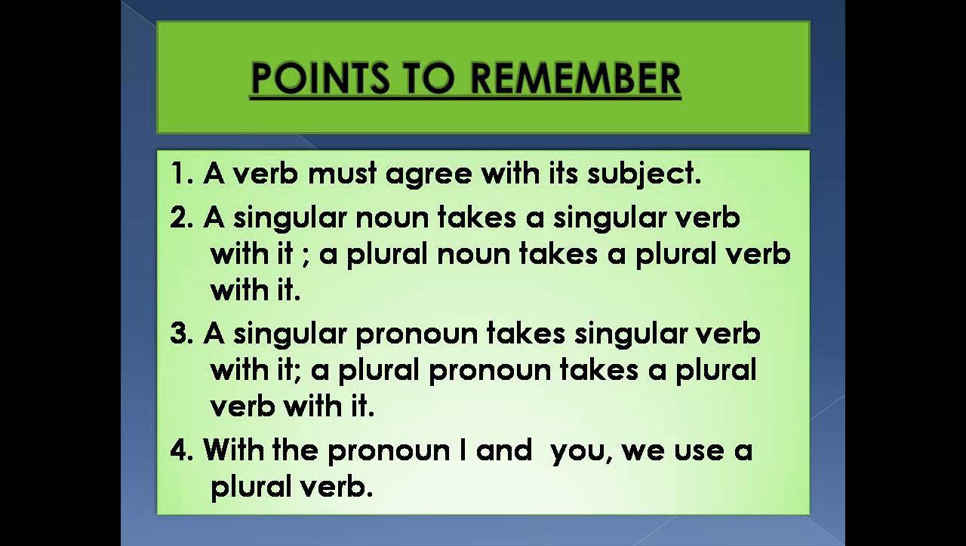Children, to learn subject-verb agreement, we need to keep some simple points in our minds. Number 1, a verb must agree with its subject. As we learned through the previous example, first we have to see whether the subject is singular, so the verb is also going to be singular, and if the subject is plural, the verb is also going to be plural. So a verb must agree with its subject.